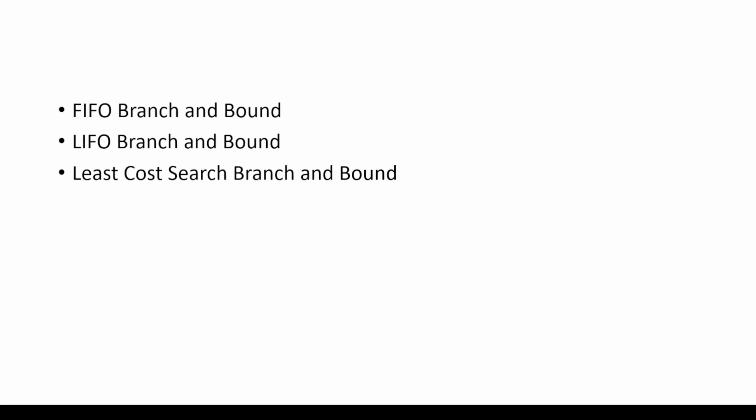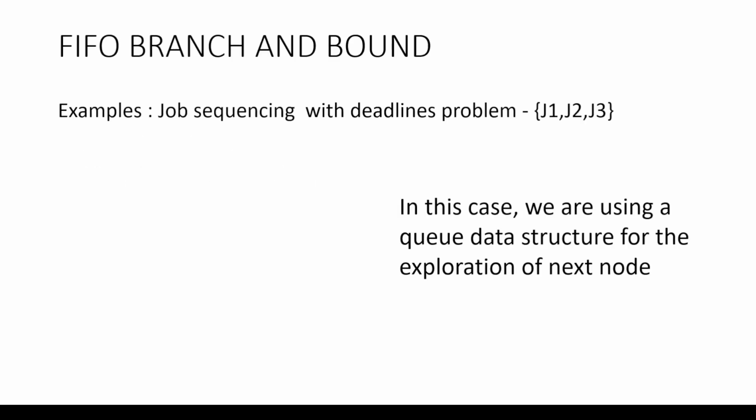Now it can be solved in three different ways. The first one is called the FIFO branch and bound, the second is called the LIFO branch and bound, and the third one is LC search or least cost search branch and bound method. Now we'll see them one by one. First one is FIFO branch and bound. In order to explain this, we will use a job sequencing problem with deadline.